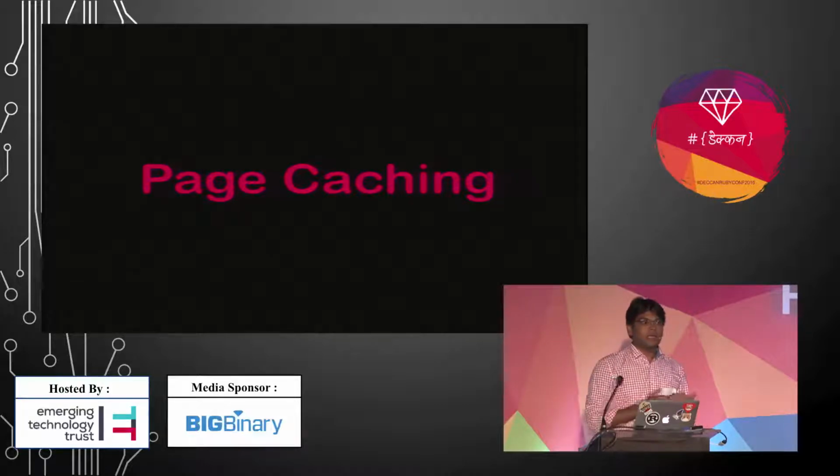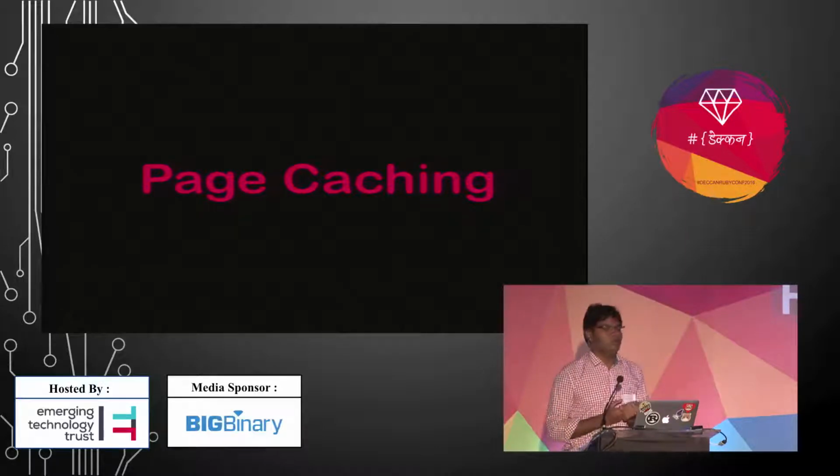This content doesn't change frequently, so caching it is really good.